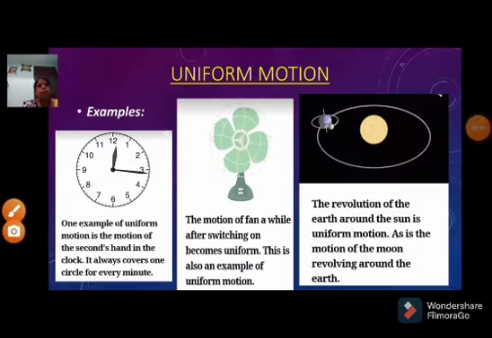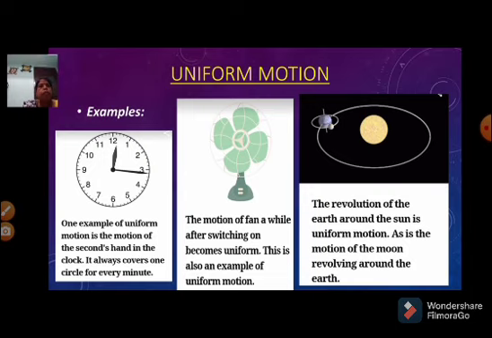Now, examples of uniform motion. First of all, a clock. One example of uniform motion is the motion of the second hand in the clock. It always covers one circle every minute. That means it is uniform motion. Next, the ceiling fan. The motion of a fan after switching on becomes uniform. This is also an example of uniform motion.